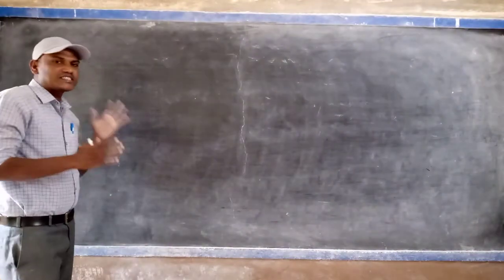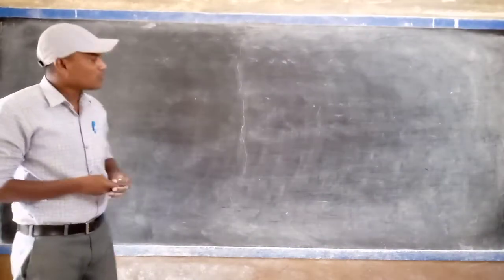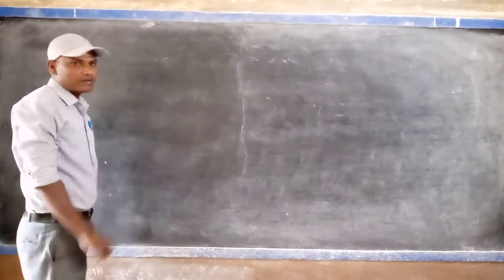Now, how the resistance of a conductor is dependent on the nature of the material. So, we are discussing with the help of one small experiment.